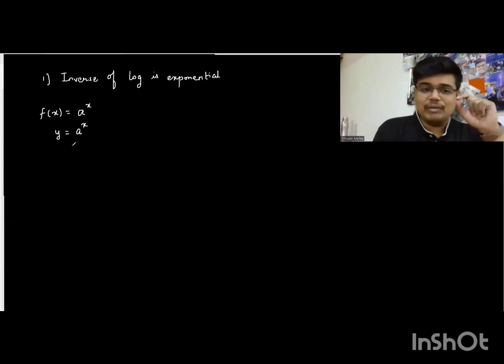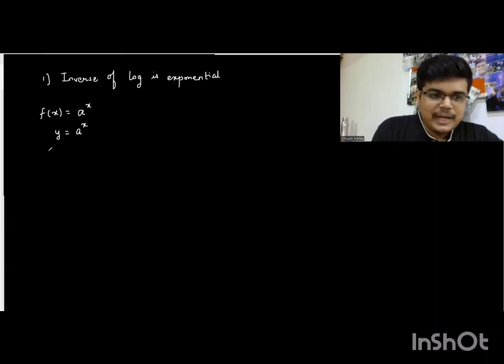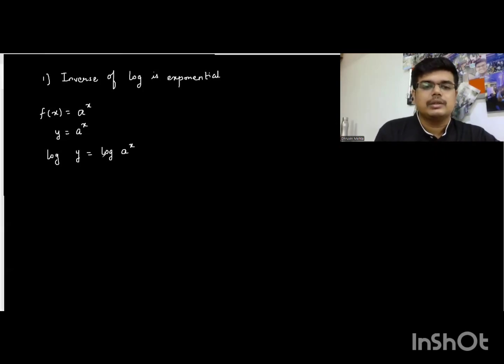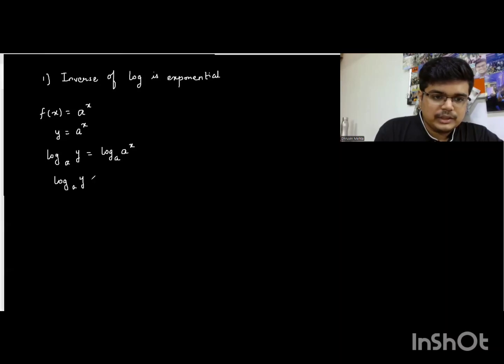In this case, because we have x in the power, we will be taking log on both sides. So we have log y equal to log of a raised to x. Now, because the base of this exponent is a, I'll take log to the base a. So we get log of y to the base a is equal to x log of a to the base a. I hope people recall this rule of logarithms. This x will come down and it will be multiplied. So from here we get x is equal to log of y to the base a.